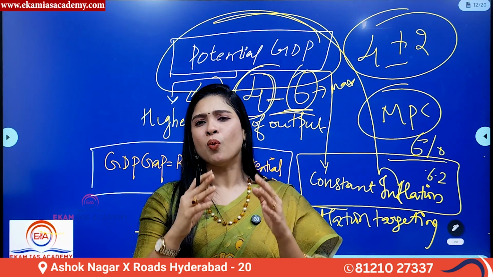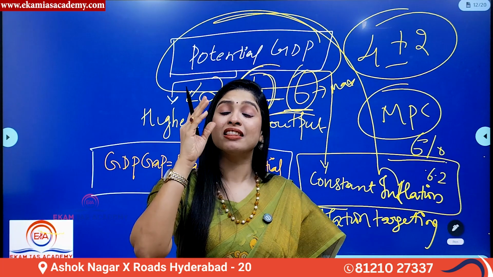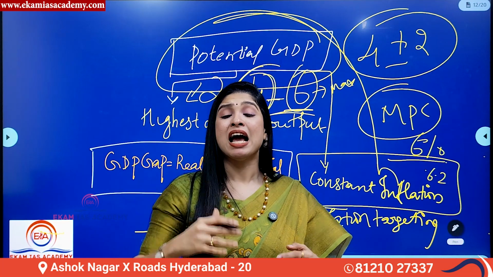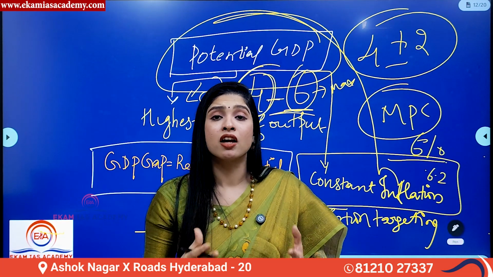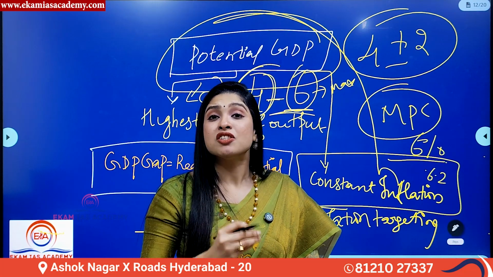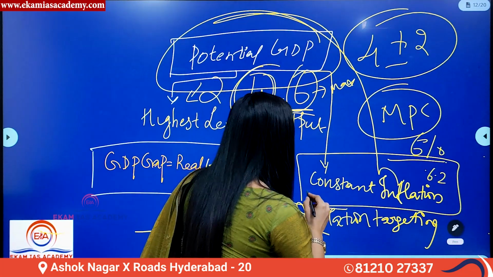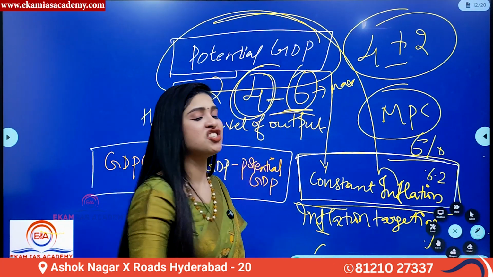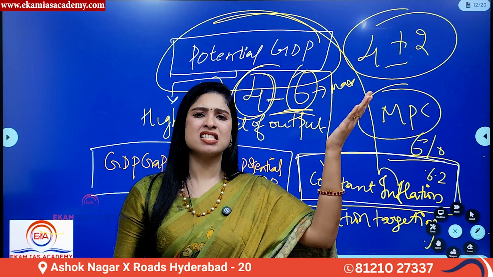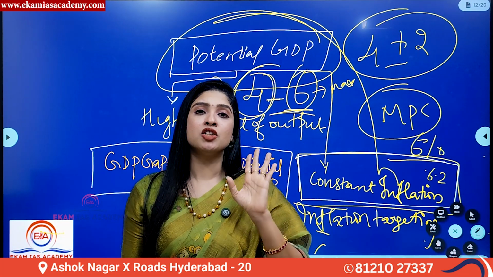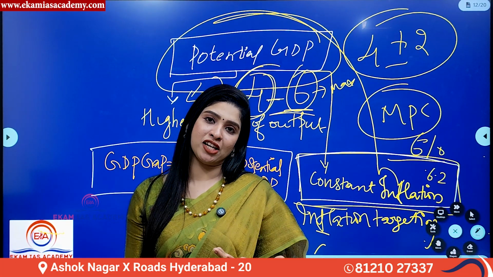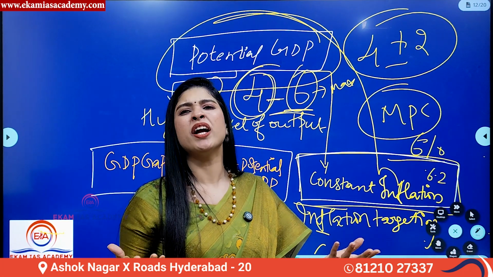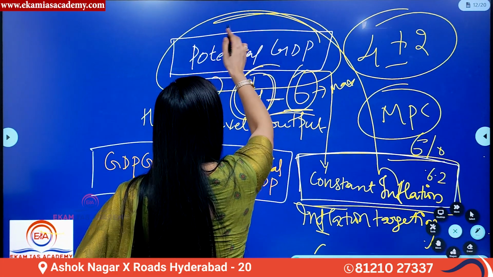Now, having said that, what is potential GDP? It measures the highest level of output, or the maximum level of output, an economy can produce or sustain over a period of time without generating inflation, which means keeping the level of inflation constant. That is the meaning of potential GDP in simple terms. What is the highest output any economy can produce, but you cannot create or generate what? Inflation. It has to be same or constant. Can you think of keeping inflation constant? No, it is not possible. That is the meaning of potential GDP.